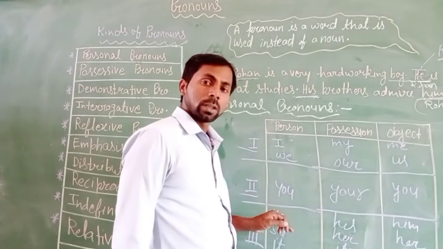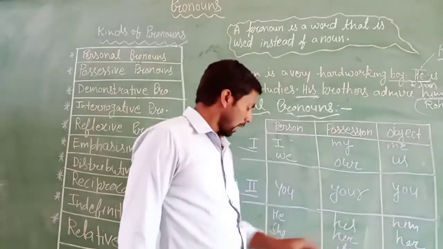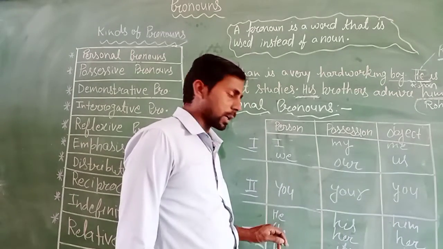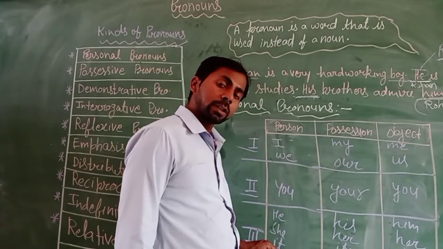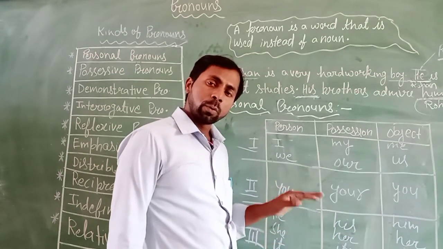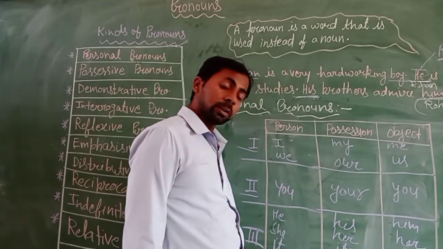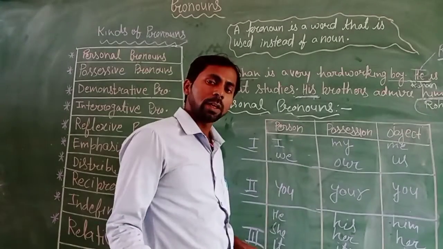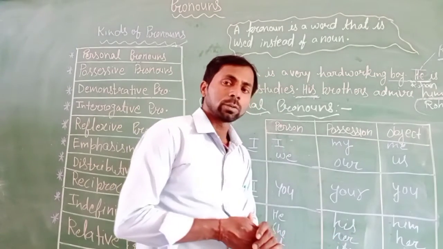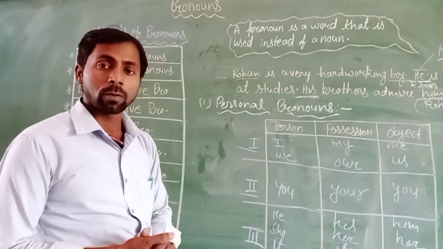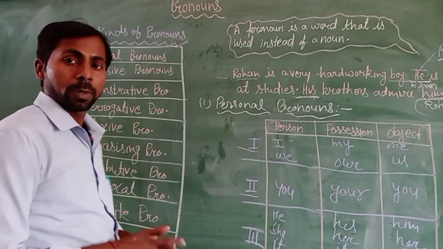He is the subjective part, and its objective part will be him, and she's objective part will be her, and it's objective part will also be it, and they's objective will be them. Clear? So this is the personal pronoun, and I hope you all understand about the personal pronoun. Clear?